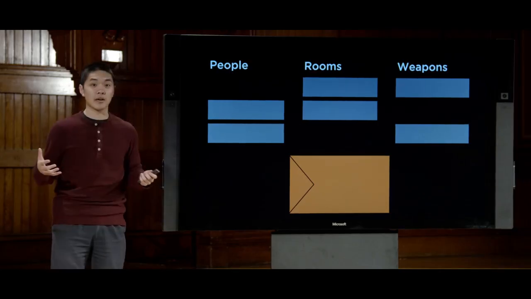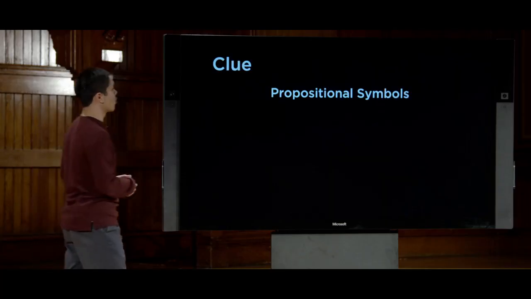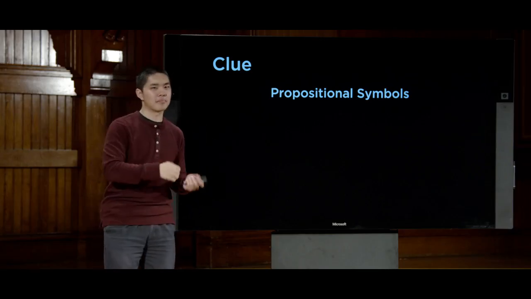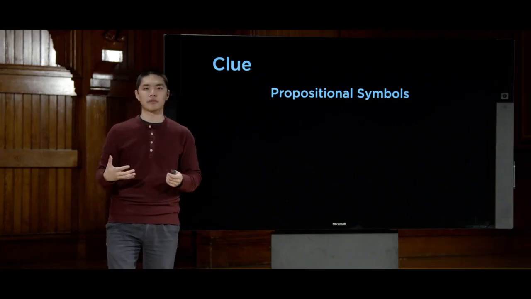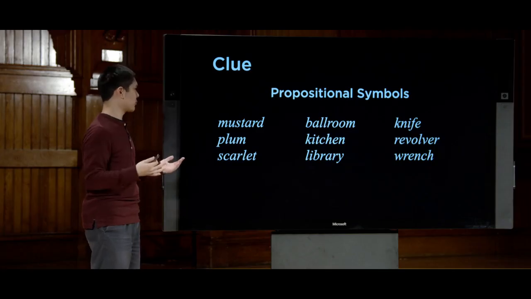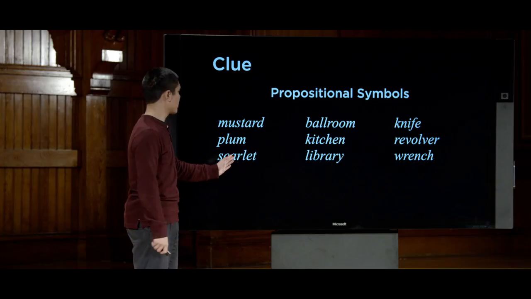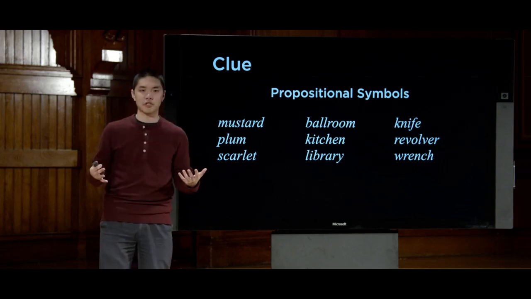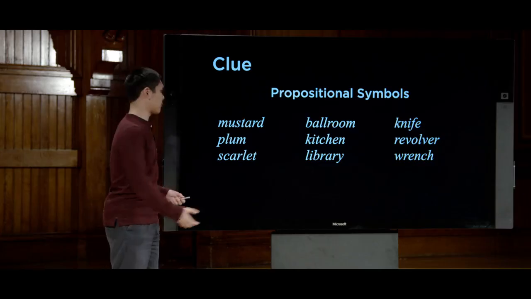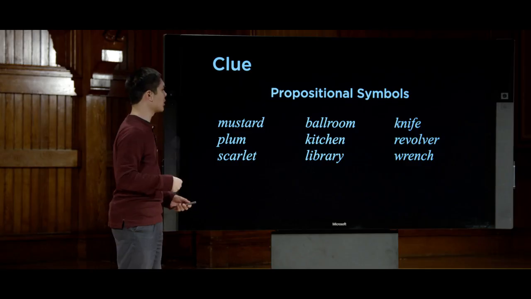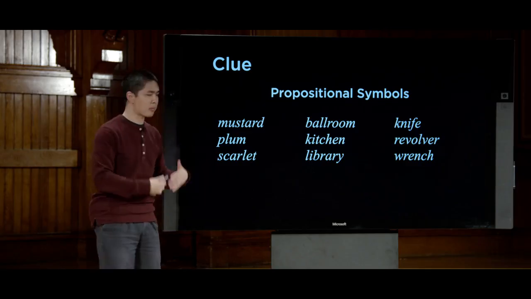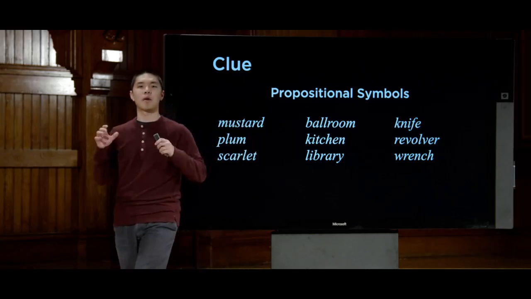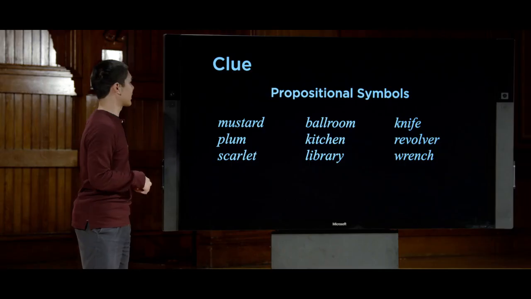In order to do this, we'll begin by thinking about what propositional symbols we're ultimately going to need. Remember again that propositional symbols are just some symbol, some variable, that can be either true or false in the world. In this case, the propositional symbols correspond to each of the possible things that could be inside the envelope. Mustard is a propositional symbol that will be true if Colonel Mustard is inside the envelope, if he is the murderer, and false otherwise. Likewise for Plum, for Professor Plum, and Scarlet, for Miss Scarlet, and likewise for each of the rooms and for each of the weapons. We have one propositional symbol for each of these ideas.